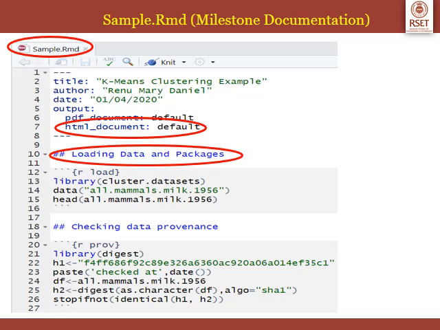Notice in line 26 we are using the function identical H1 H2, and we are putting it inside stop if not. So if the value is not true, then the execution of the RMD file sample will be halted and we will get an error message. If it is true, then the remaining code or document chunks will be executed. So this is how we check the provenance of a data set.